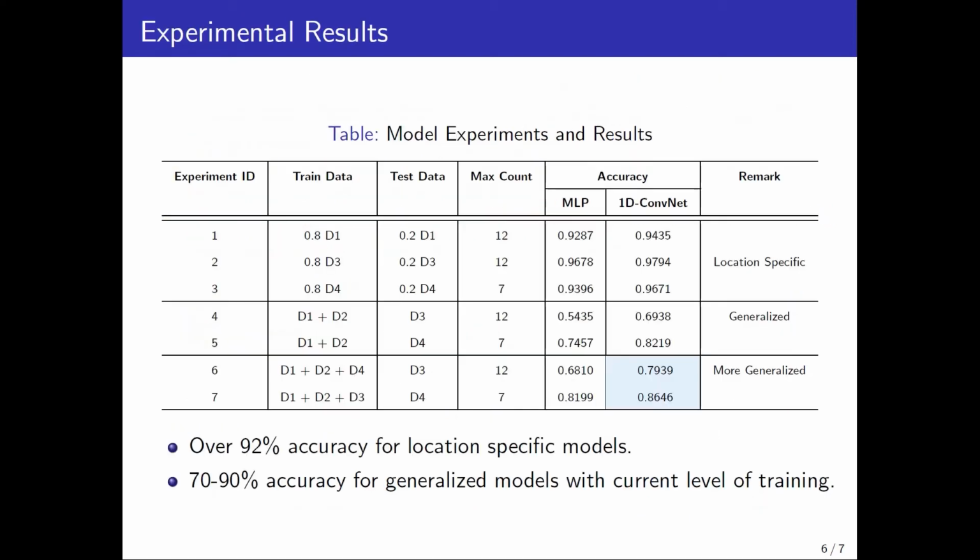We tested the two models with different combinations of 4 datasets. If it's feasible to build location-specific models, our technique will have over 92% success with the 1D convolutional model for up to 12 pedestrians. We also observed that accuracy can be increased further and that models can be generalized for location independence by initially training with data from a few more typical environments.